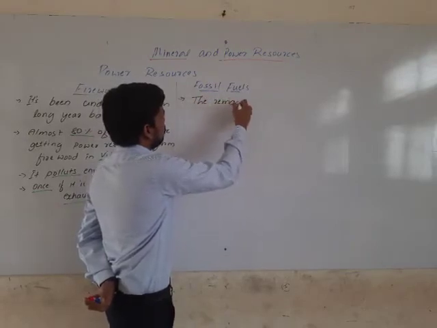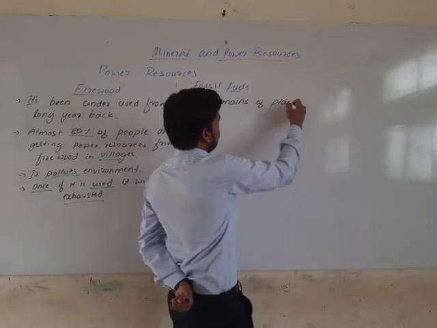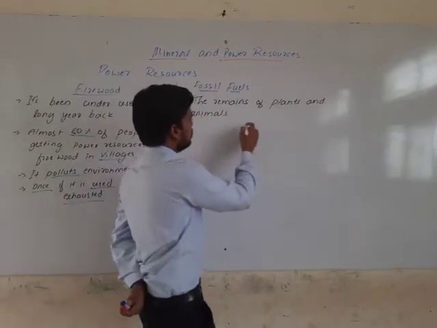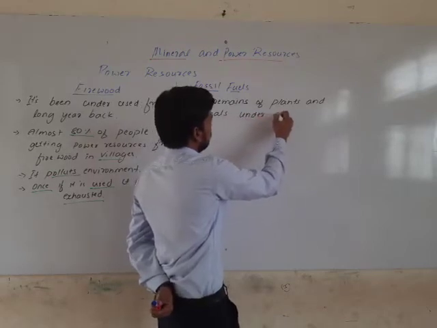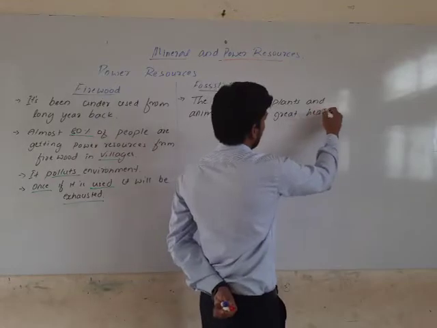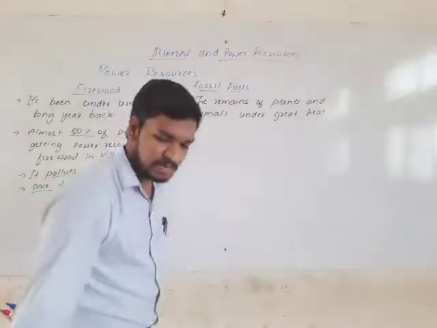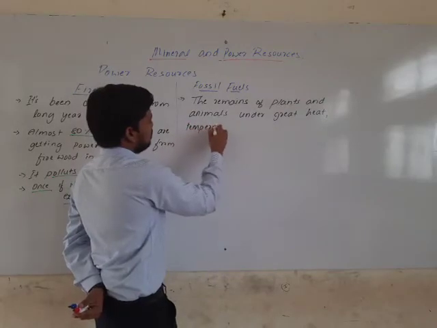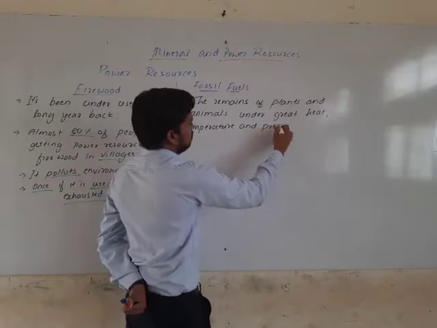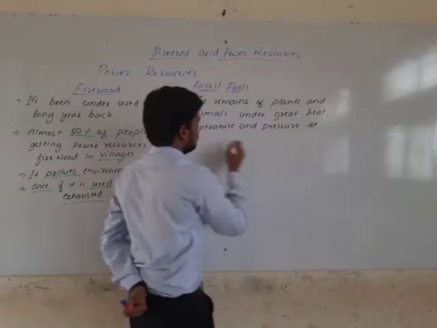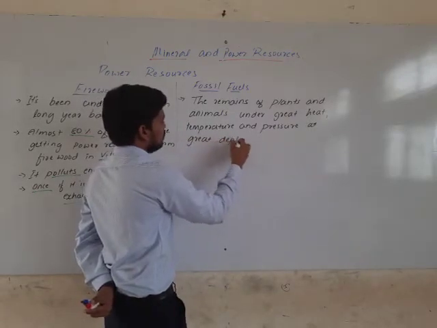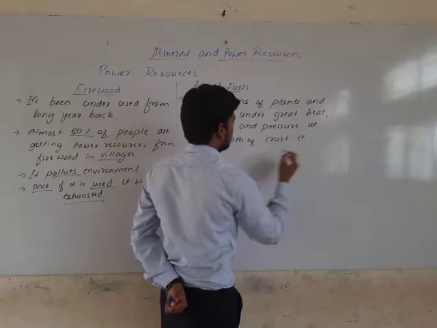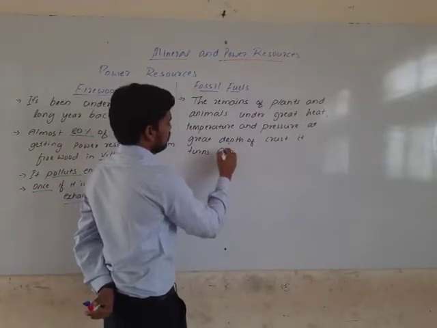The remains of plants and animals, under great heat, temperature and pressure at great depth of the crust, turn into fossil fuel.